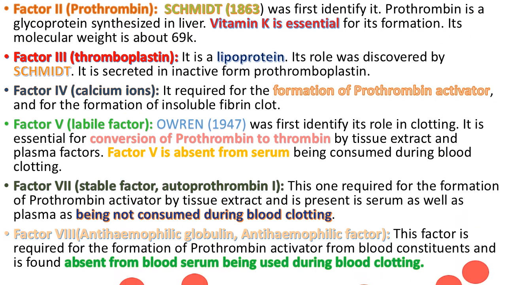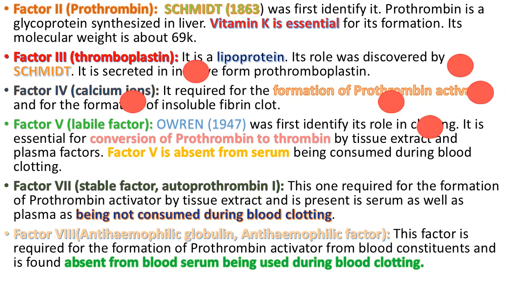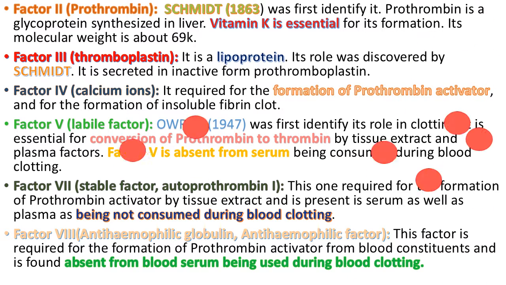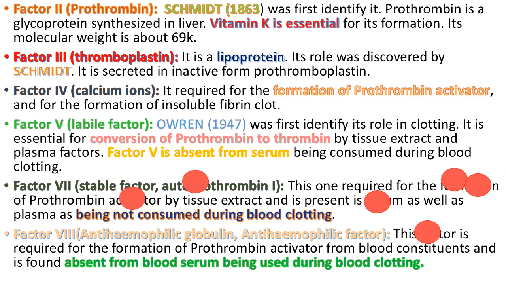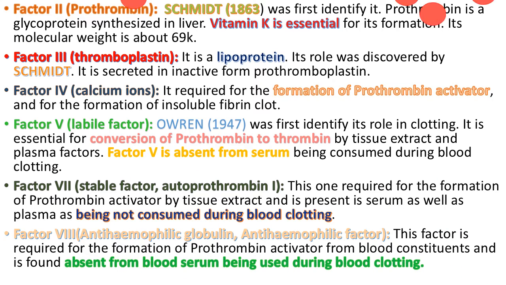Factor 3, thromboplastin. It is a lipoprotein. Its role was discovered by Smith. It is secreted in inactive form, prothromboplastin. Factor 4, calcium ions. It is required for the formation of prothrombin activator and for the formation of the insoluble fibrin clot.